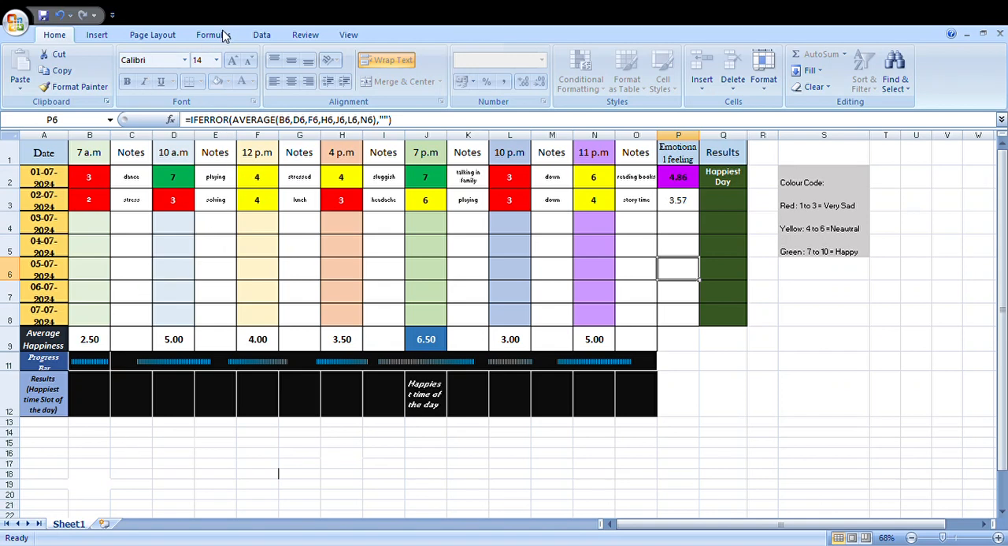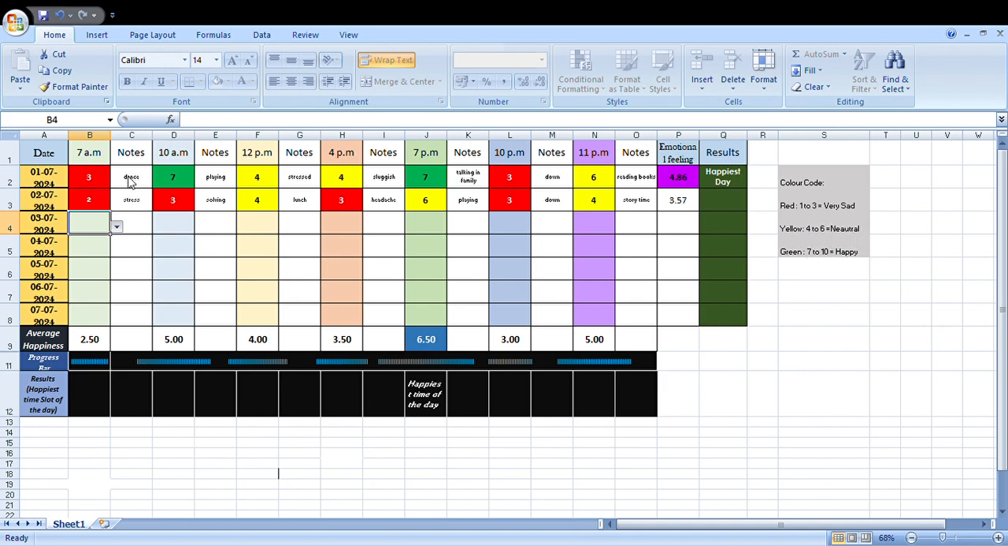Hello. So here you can see the usefulness of the tool. Here you see that day wise you can choose the parameter from 1 to 7, 1 to 10, 10 being the happiest. Here you can see 1 to 3 is very sad, yellow 4 to 6, 7 to 10 is happy.